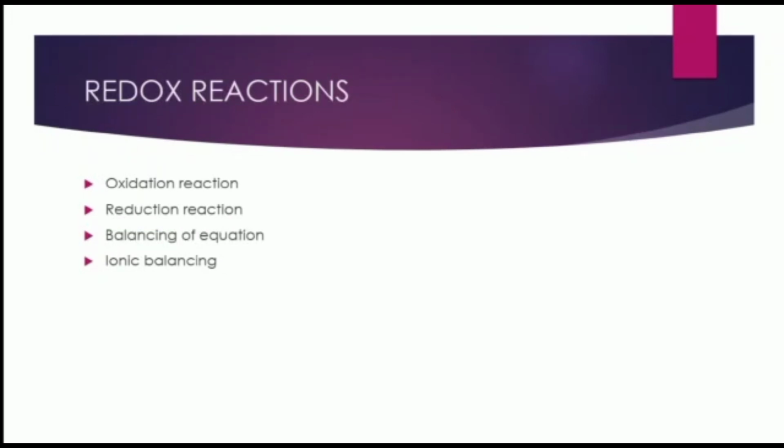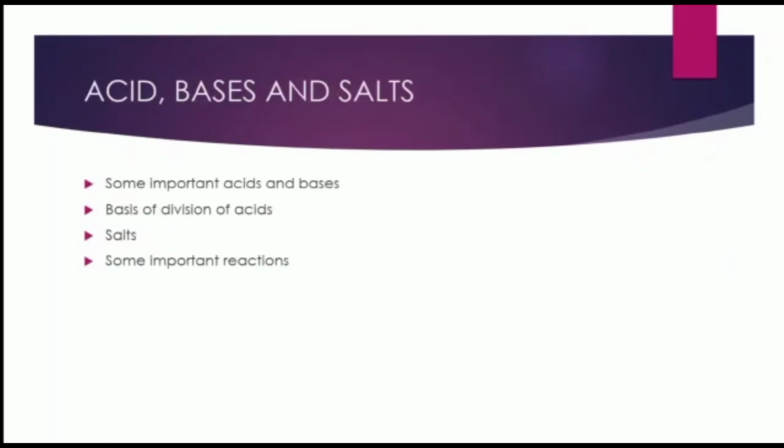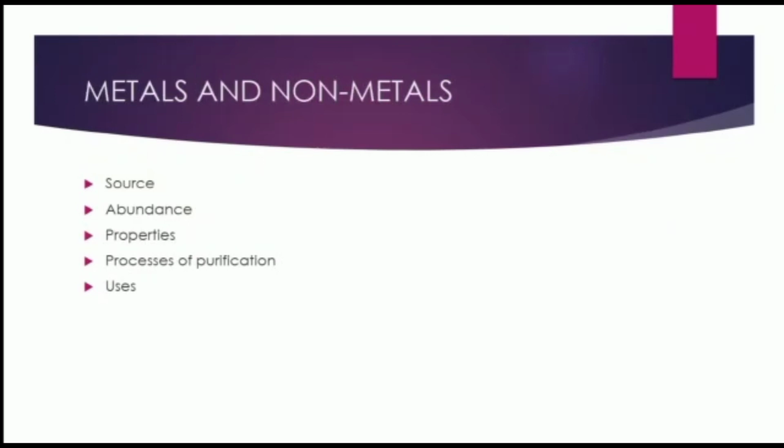Our next chapter is acids, bases and salts. In this chapter, we will learn about some important acids and bases, basis of division of acids, salts and some important reactions. Our next chapter is metals and non-metals. So in this chapter, we will learn about the sources and about the ores from which we get the metals. We will also learn about abundance, properties, process of purification and uses of metals.